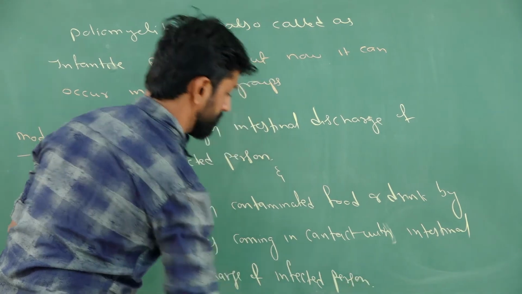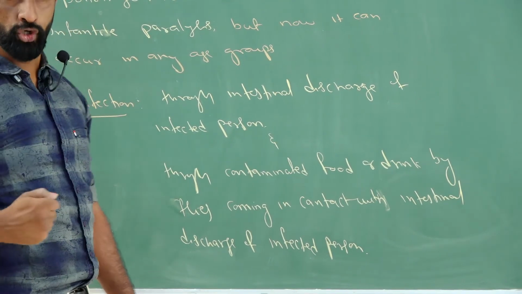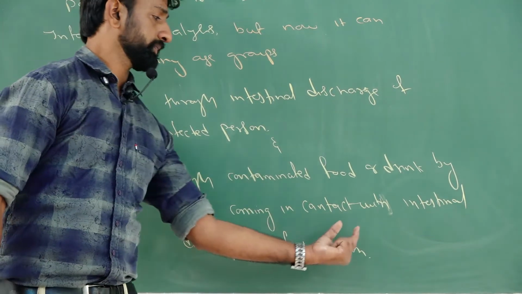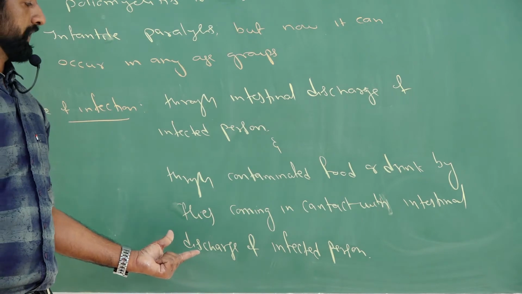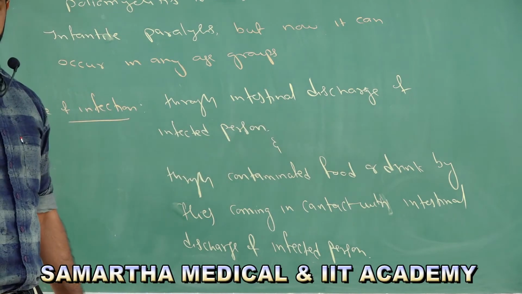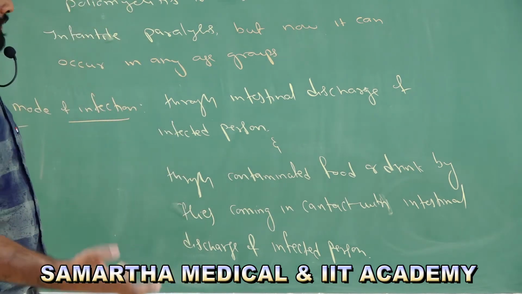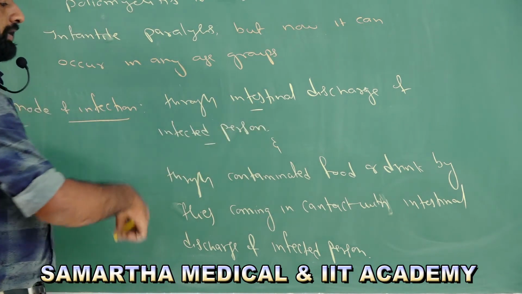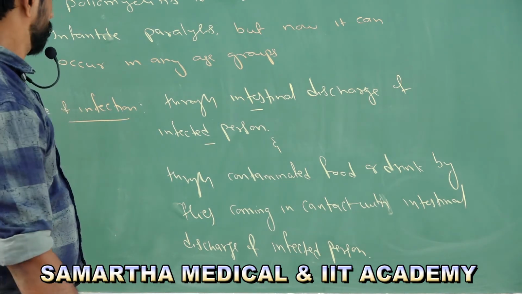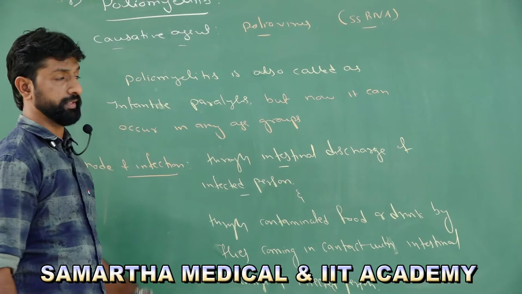So what is the meaning of this? It means the intestinal discharge of the infected person need not enter directly into your body or your alimentary canal. If flies sit over the intestinal discharge of that infected person and then sit over the food or the drink, and such contaminated food or drink is ingested by you, then there is a chance of getting this disease, or by directly coming in contact with the intestinal discharge, here the fecal matter, of the infected person. That is the major mode of infection or transmission of this disease.